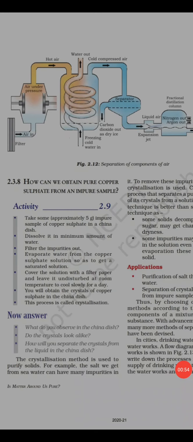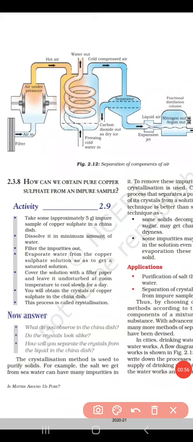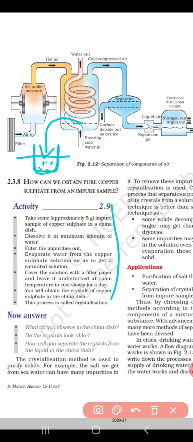The method used to purify solids is crystallization. Now here is an activity given for obtaining pure copper sulfate from an impure sample. To explain this activity, we take a beaker, add the sample of impure copper sulfate solution, and add distilled water. Now heat this solution with the help of a burner.